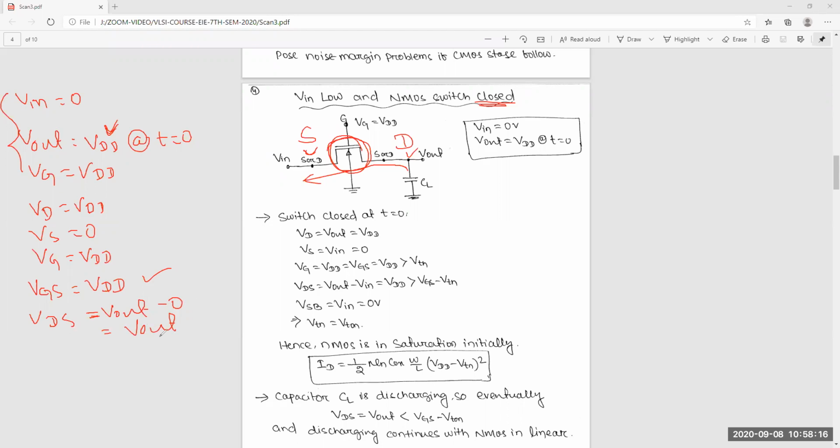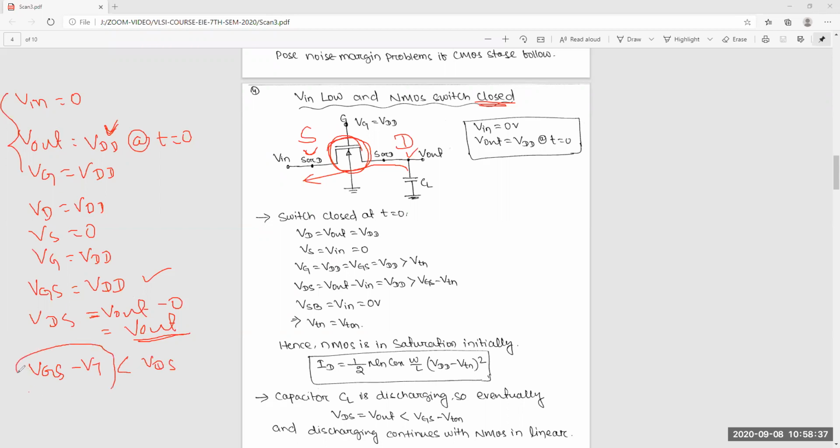Initially it is VDD. Now you can say VGS minus VT means it's less than VDD, again less than VDS.